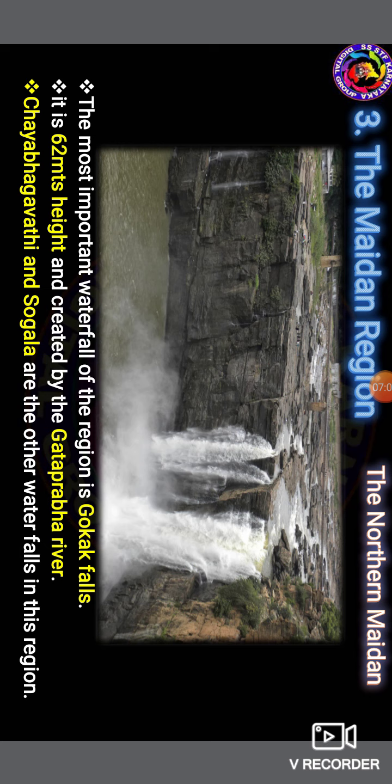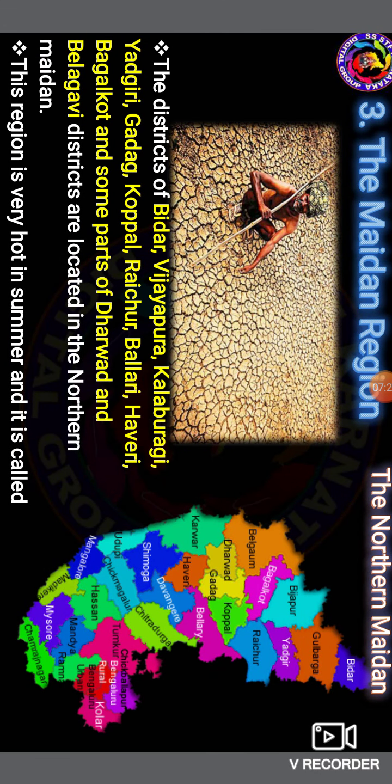Jaya Bhagavati and Sogla are the waterfalls in this region. So Jaya Bhagavati and Sogla are the waterfalls in these regions of Gokak's places. And then some other districts we have to see in this northern part. Which districts are located in the northern parts?